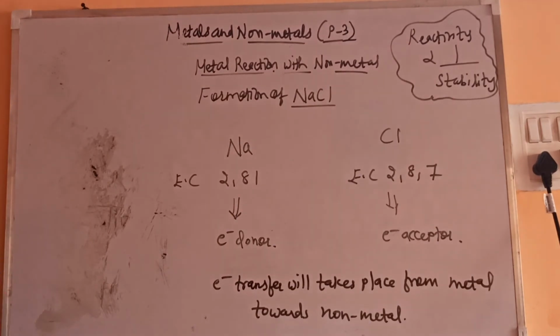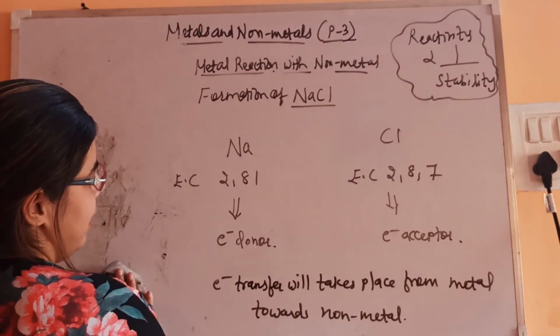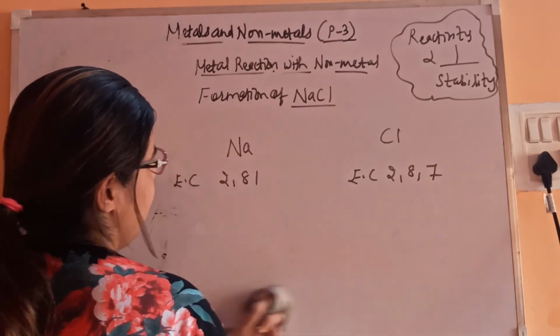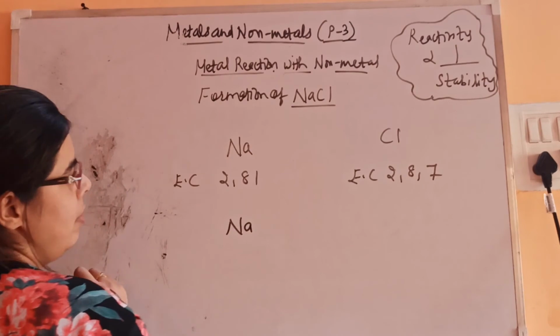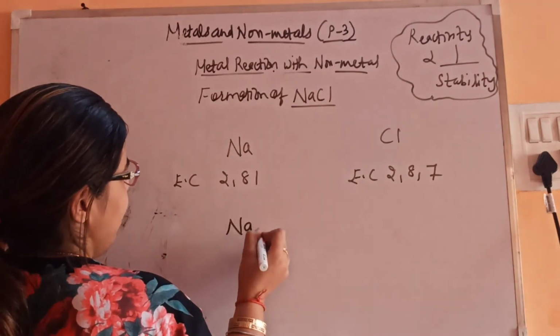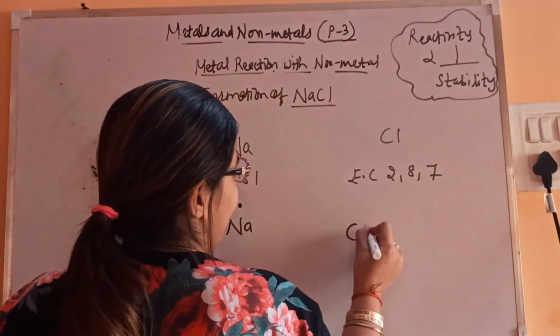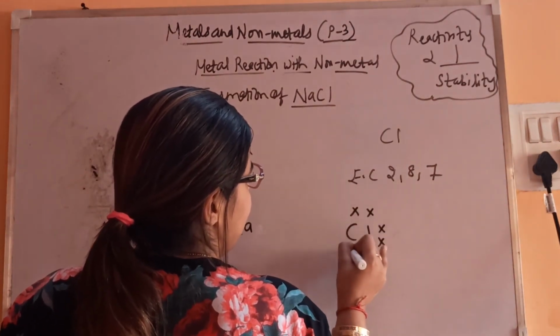So let's see how it will act as the electron donor and how it will act as the electron acceptor. Let's show the electrons. Its valence electron is 1, so we are showing it by a dot. And chlorine has 7, so we are showing it by crosses.